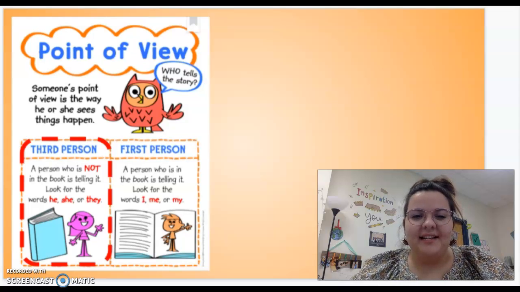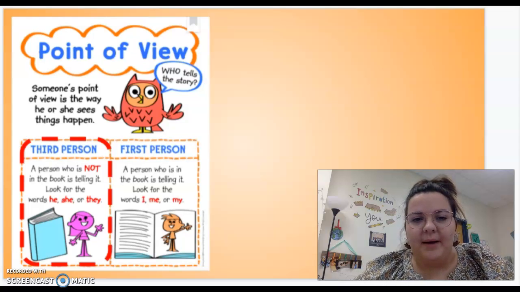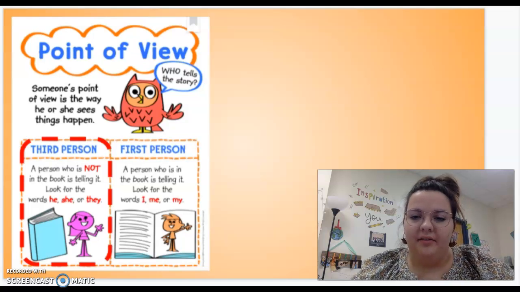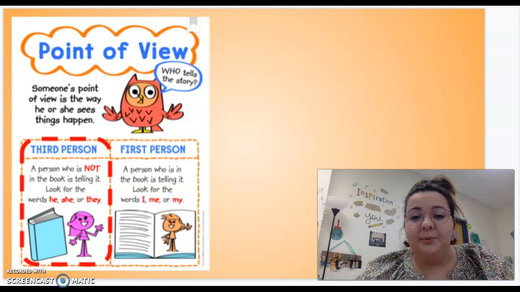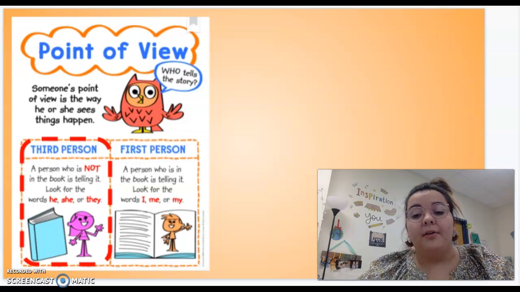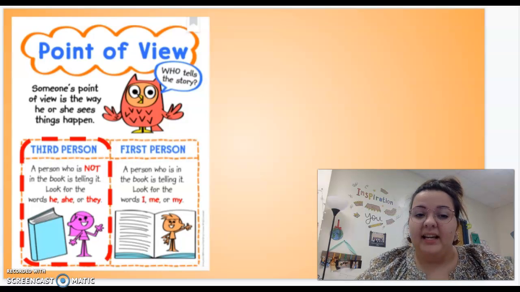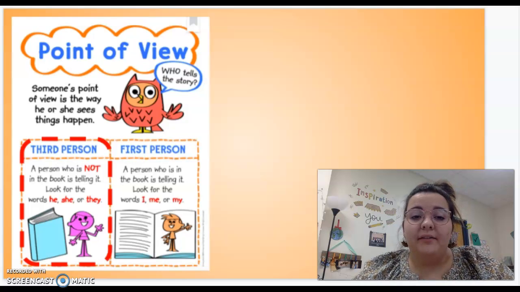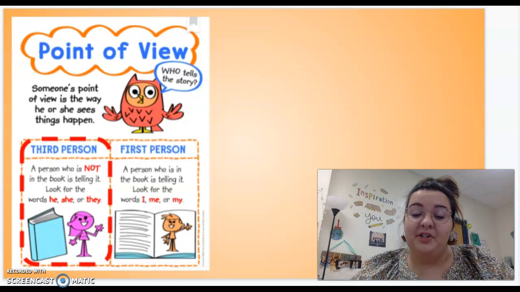Hi friends, we are going to talk about point of view. Point of view is who is telling this story. We know the author wrote it, but how did they write it? Someone's point of view is the way he or she sees things happen.